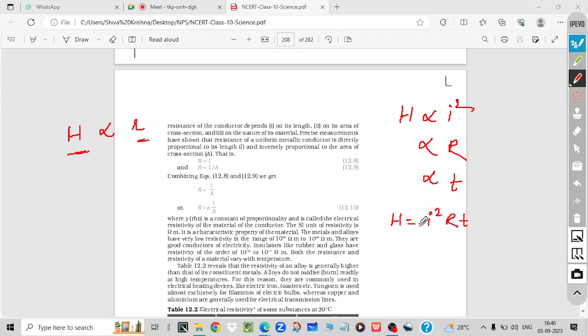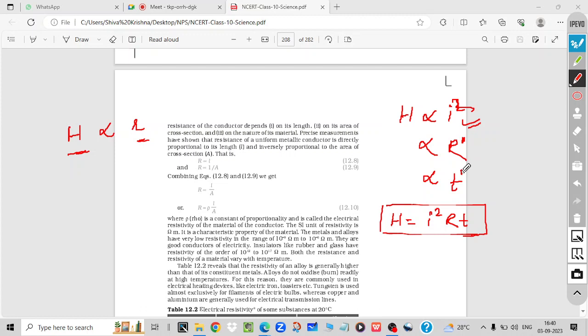Here one constant will come, but the value of that constant is 1. So this is the formula for the heating effect. Heat will depend more on current because its power is 2, while the others are power 1. So it will depend more on current.